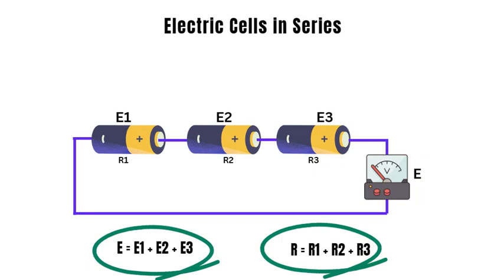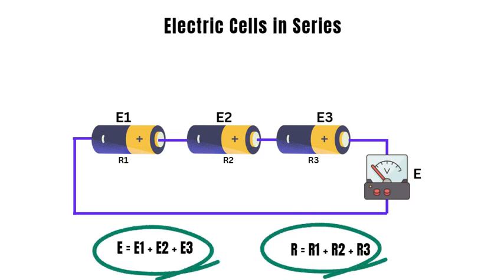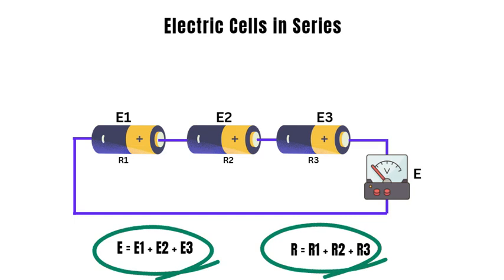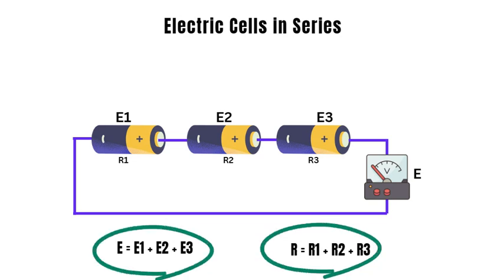Electric cells can be connected in series to generate a higher voltage as shown in the diagram. When the cells are connected in series, the total EMF becomes E1 plus E2 plus E3 and so on. Note that a series circuit is able to give more voltage, but current in the circuit cannot exceed the current capacity of the battery which has the minimum current rating.